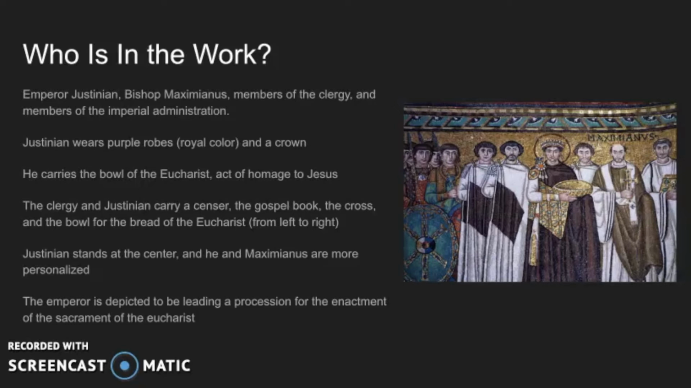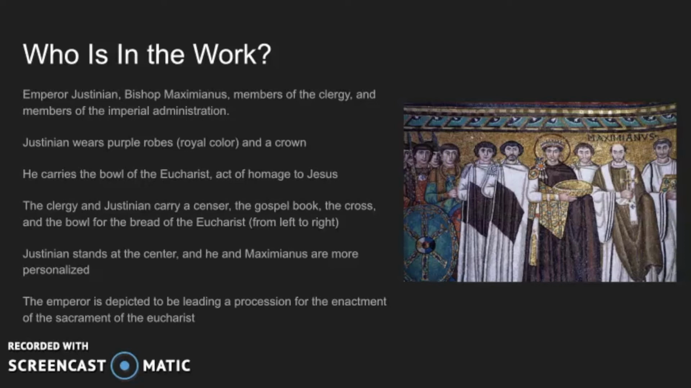Justinian wears purple robes. Purple is a symbol of royalty, and he also wears a crown because he is the leader. He carries a bowl of the Eucharist as an act of homage to Christ, and he also has a halo behind him. This symbolizes that he is a divine figure and the messenger of Christ.